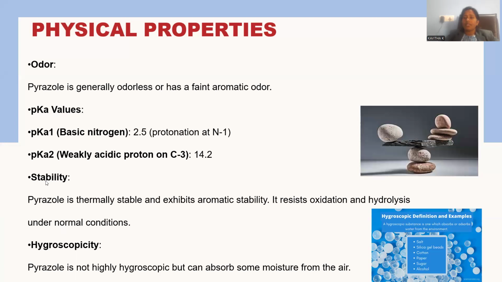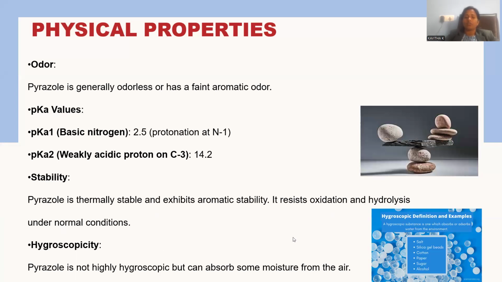Stability. Obviously, it is an aromatic compound, so that existing stability will be extremely large, and that compound is not susceptible to addition, rather always goes for electrophilic substitution only, and resists oxidation and hydrolysis under normal conditions.